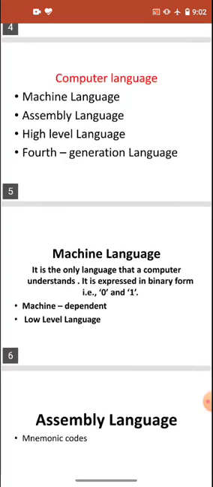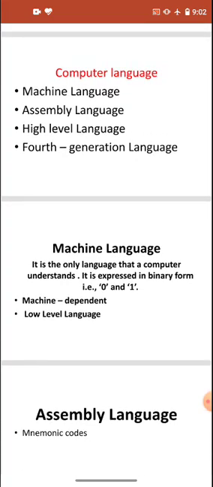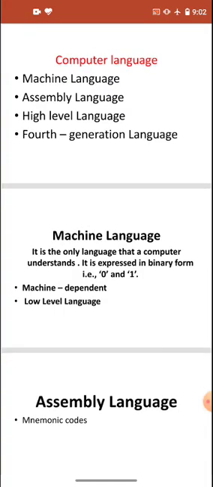Machine language is machine dependent. That means every machine has its own language, its own binary language, and it is also called a low level language. Every system can have its own language, and we must have knowledge of each and every machine to do the programming.